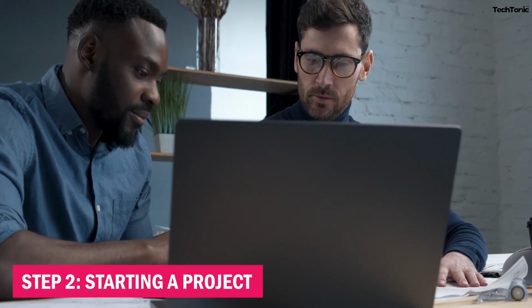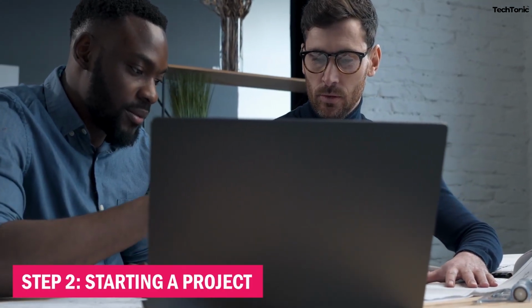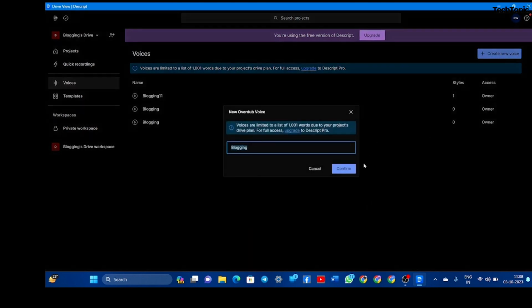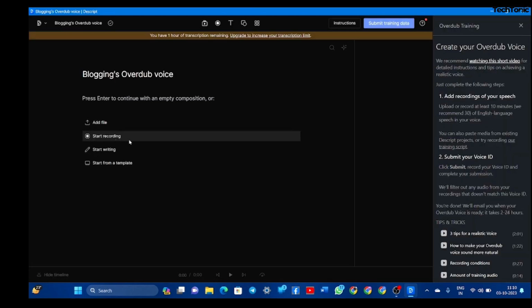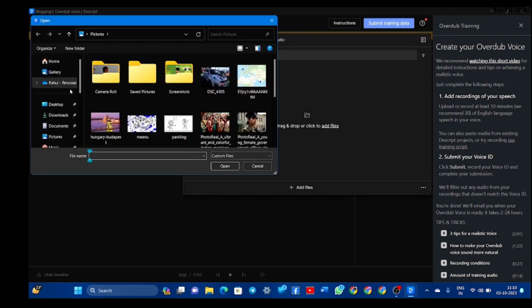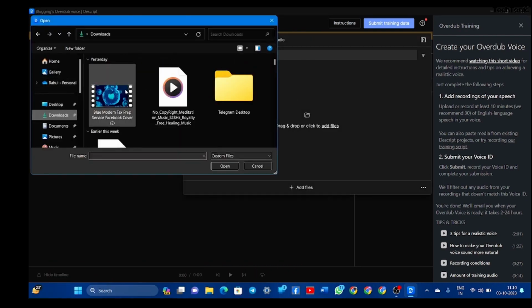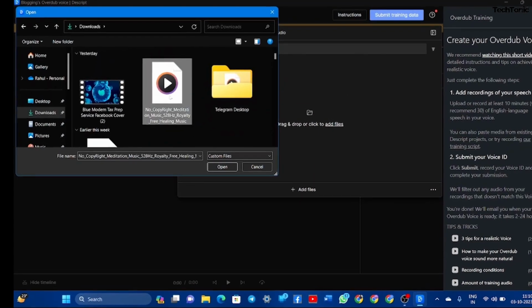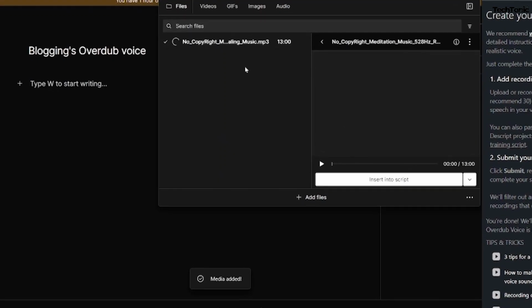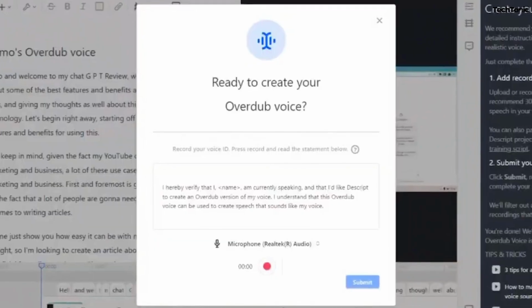Step 2. Starting a project. Launch the Descript application from your desktop or application menu. Once the application is open, click on the New Project button to create a new project within Descript. Step 3. Importing audio/video. Within your new project, locate the Import button and click on it. Browse your computer's files to select the audio or video files you wish to work with, then click Open to import them into your Descript project.